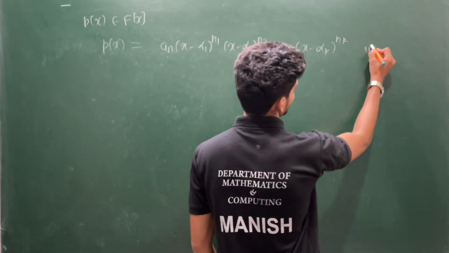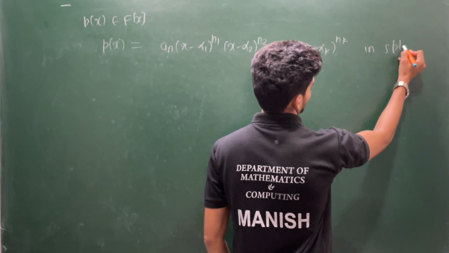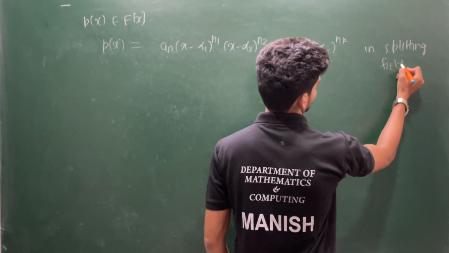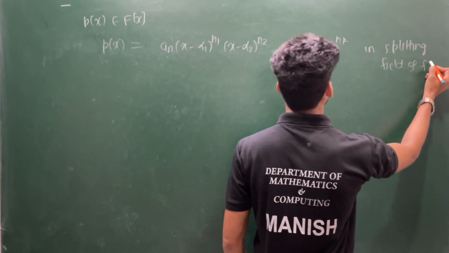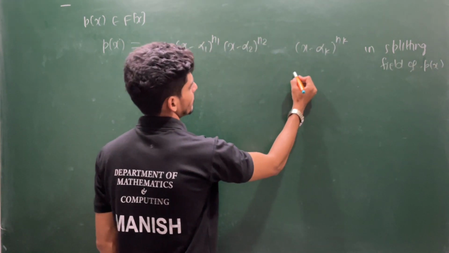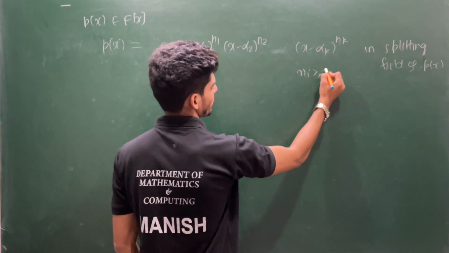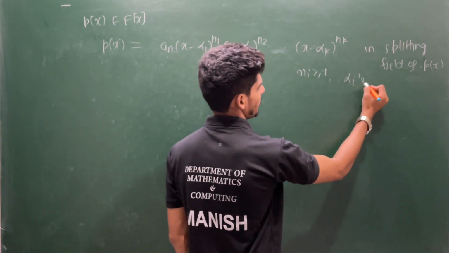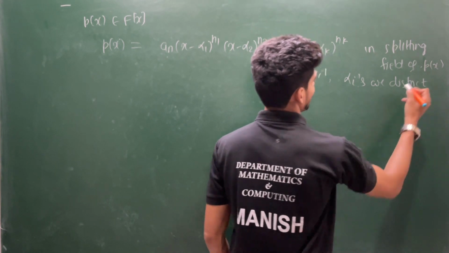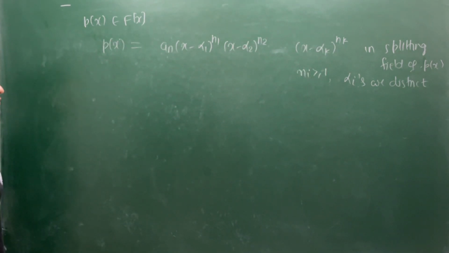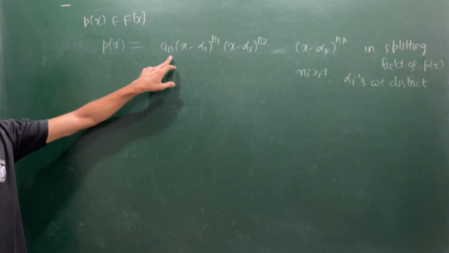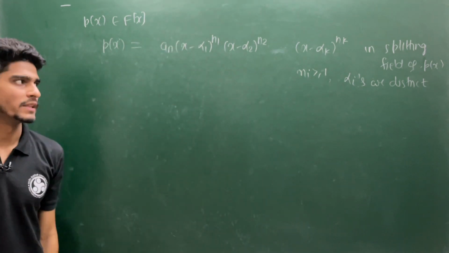So this is in the splitting field of this polynomial p(x), where each ni is bigger than or equal to 1 and the alpha i are distinct. I can write this, because my polynomial need not be monic, so I can take a common factor out and write in this manner.